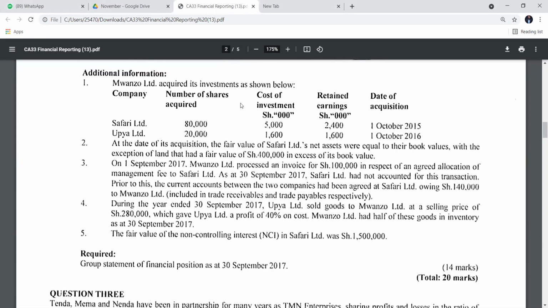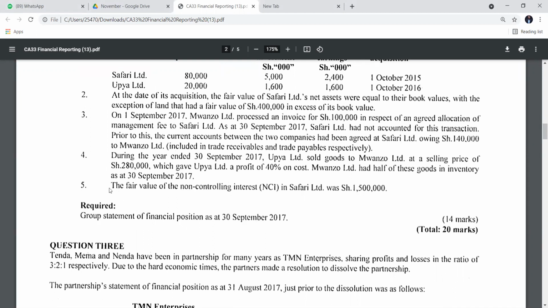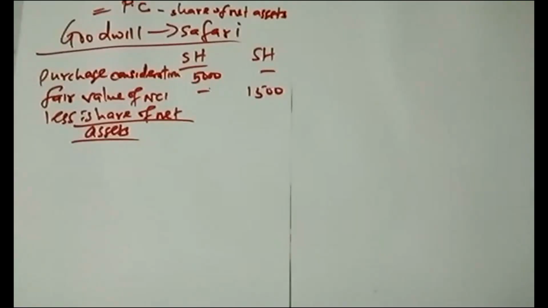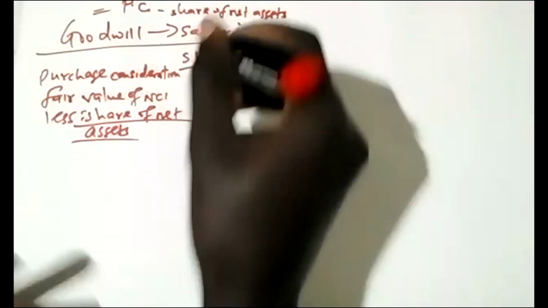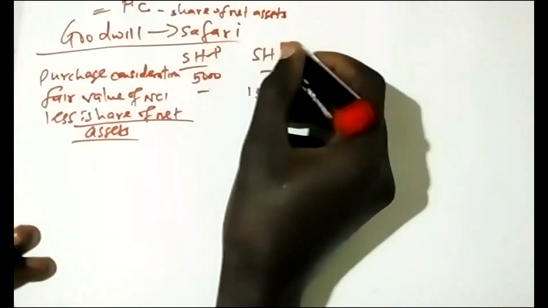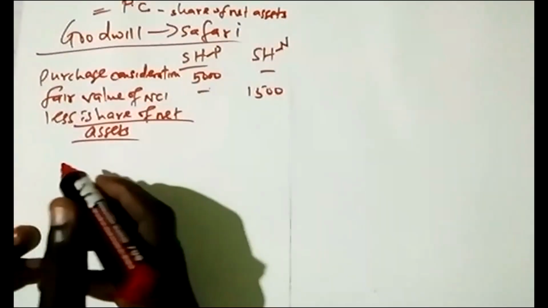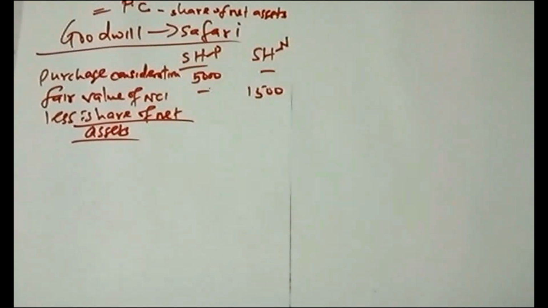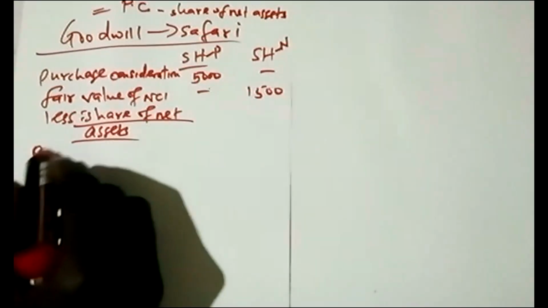Then I said, for you to use this full method, you must be given this statement in note 5. They said the fair value of non-controlling interest in Safari was 1.5. So that is why I'm using two columns. The first goodwill which we get, this one goes to the parent and the other one goes to the NCI. That is fine.